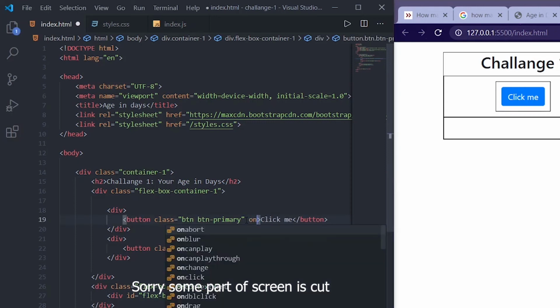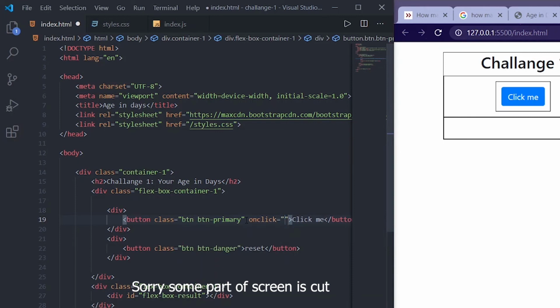and we will call these functions from HTML, where we have an attribute on click. On click we will call this function, right? Age in days.